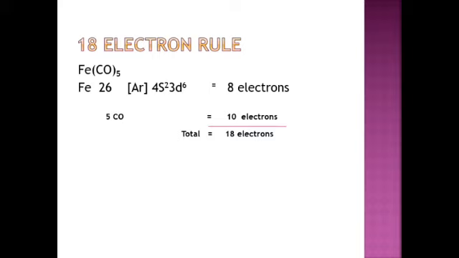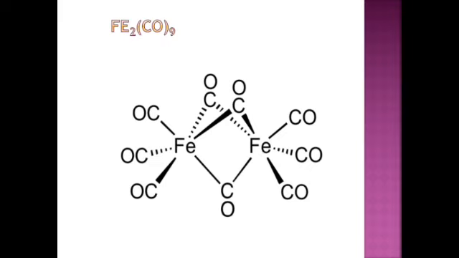Then 5 carbonyls donate 10 electrons. Each carbonyl donates 2 electrons, totally 10 electrons. So this molecule obeys the 18 electron rule. If a molecule obeys the 18 electron rule, then it should be more stable. So iron pentacarbonyl is more stable.